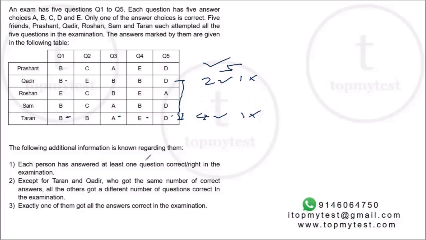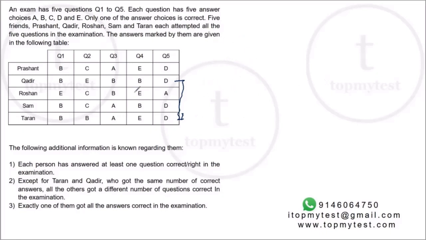Now this contradicts the information in statement 2. Right, if Prashant marked all the right answers, then Kader's score according to that answer key is 2 correct, which is question 1 and question 5. Whereas Taran's score will be 4 right: 1, 3, 4 and 5. They are all right. Right. This contradicts the information in statement 2. So obviously Prashant cannot be the one who got all right.